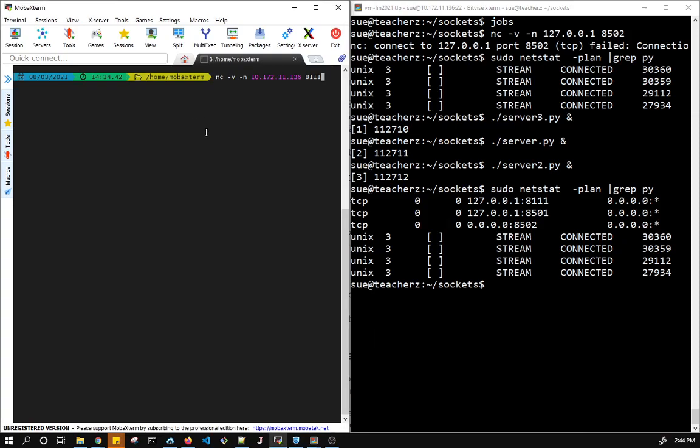So these 3 are listening. So let's try 8111. So as I said before, this is not going to work even if I use 127.0.0.1. But there's another issue here. The other issue is that I haven't actually opened any of these ports on my firewall. So since I want to get from outside the box, I have to use the firewall. So I'm just going to let that time out. There we go, it timed out. And I'm going to have a look at my firewall.